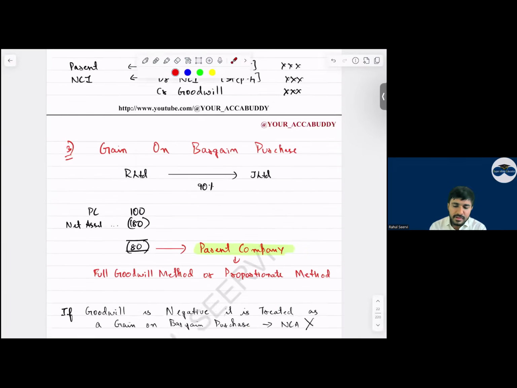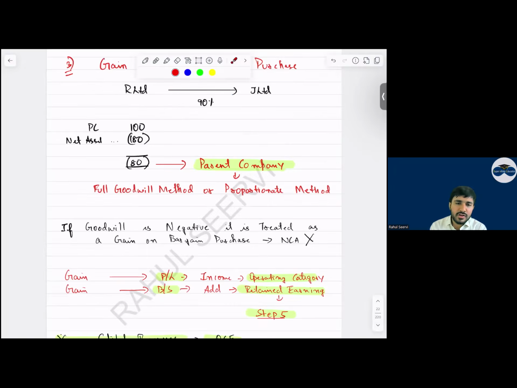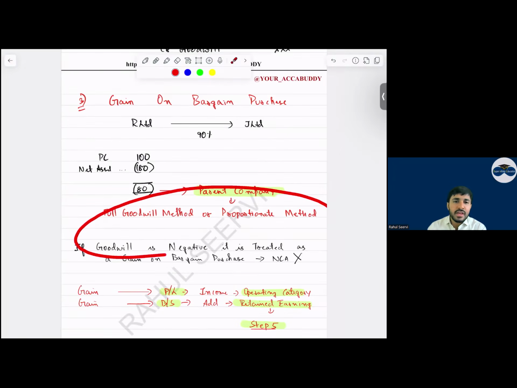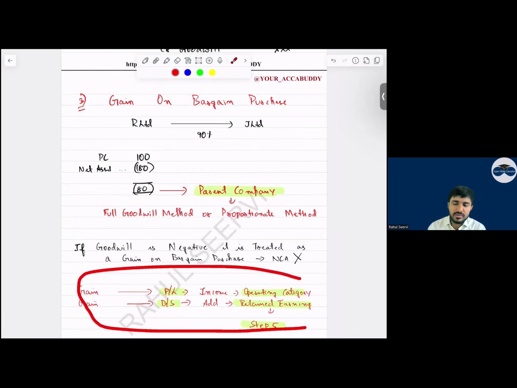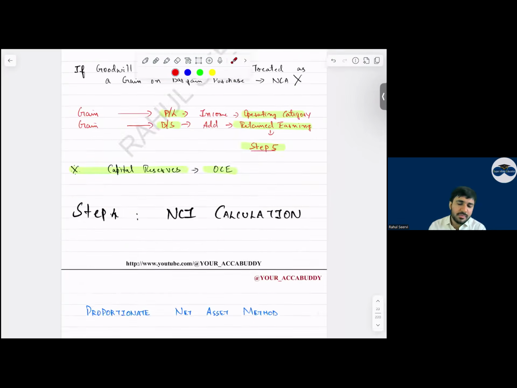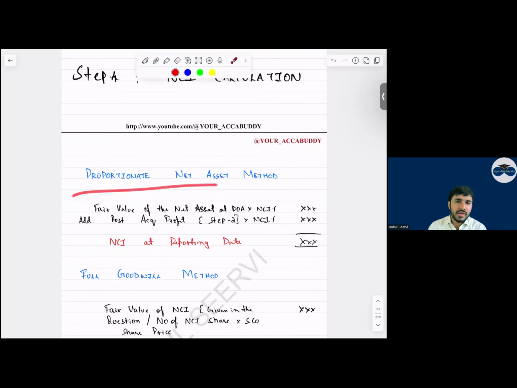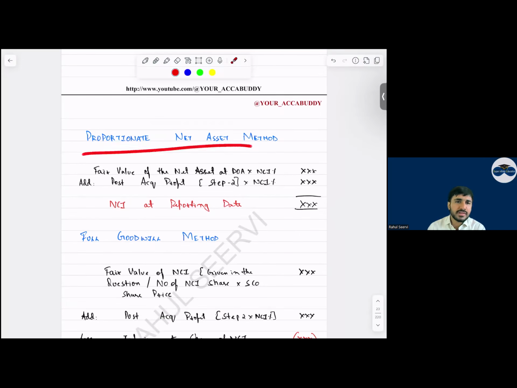So whether it is the full goodwill method or the proportionate method, if there is gain on bargain purchase, it will always be allocated to the parent only. Then step number 4, NCI. If we are measuring the NCI using two methods, so for NCI calculation also there will be two methods. One is the proportionate net asset method, that is fair value of the net asset at the date of acquisition into the NCI percentage. Add post acquisition profit, add post acquisition revaluation surplus.